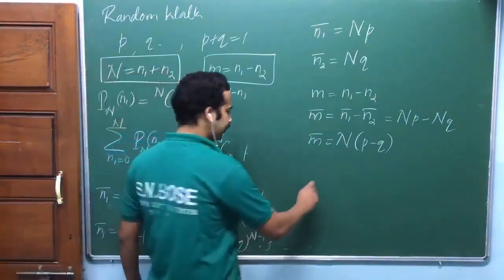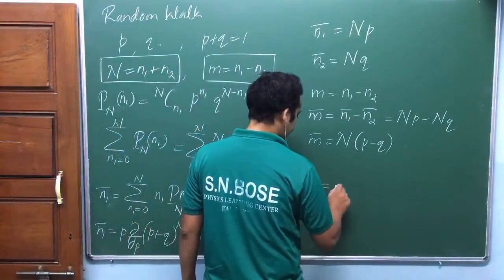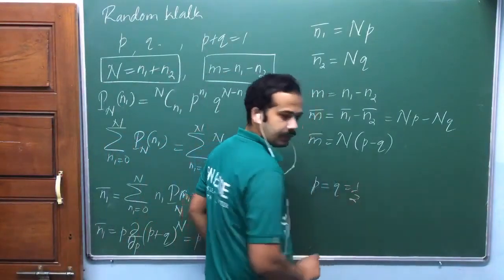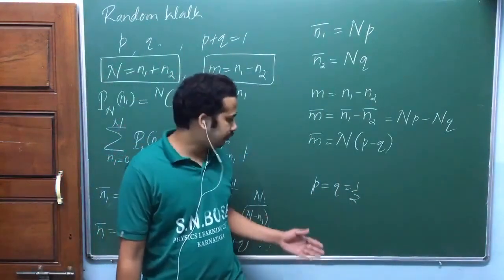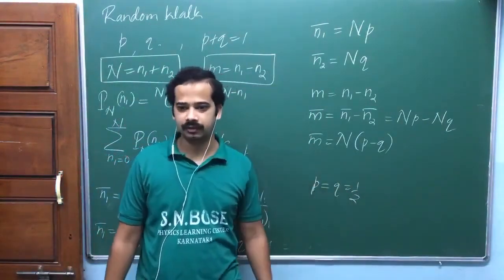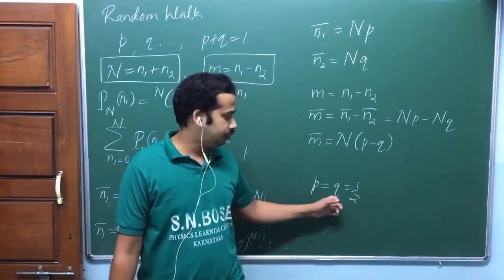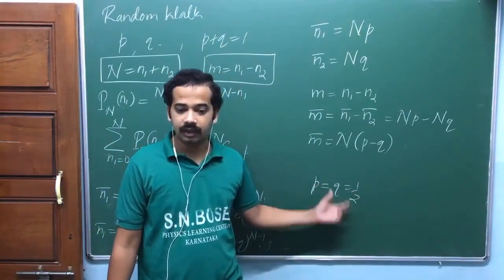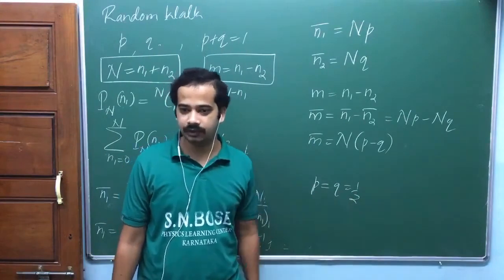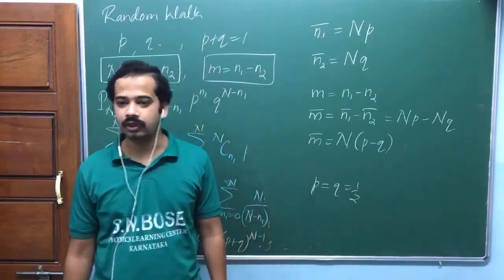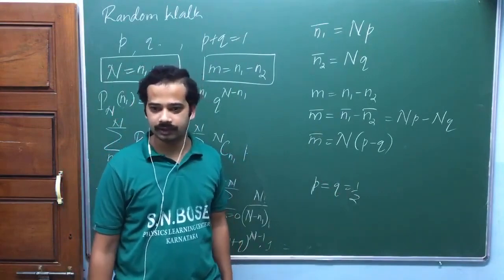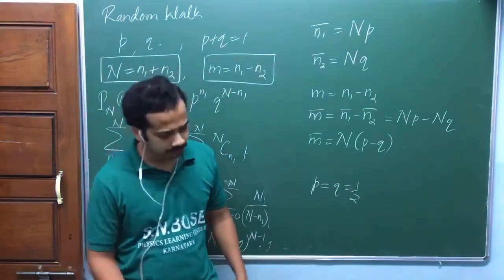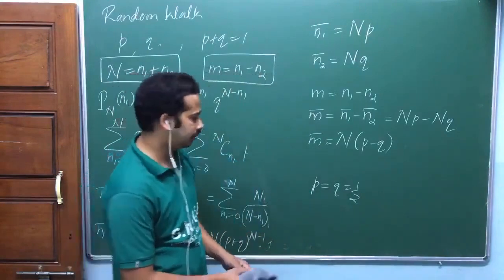So like that, suppose p is equal to q is equal to half, okay? That doesn't mean if you do one trial, you will get number of steps to the right equal to number of steps to the left. I said p equal to q equal to half, okay? That doesn't mean if he takes 2 steps, one step will be definitely right, other step will be definitely left. Not like that. It's all random, isn't it? Just like go for coin experiment and try to explain each and everything.